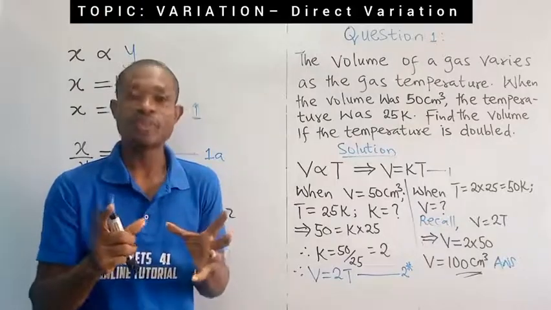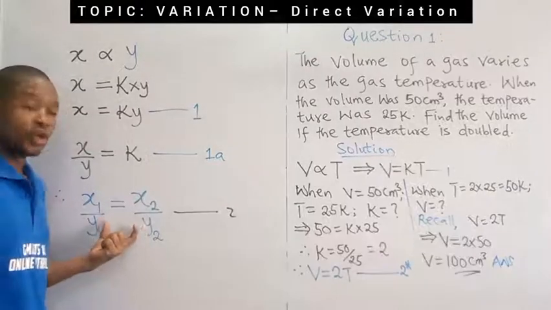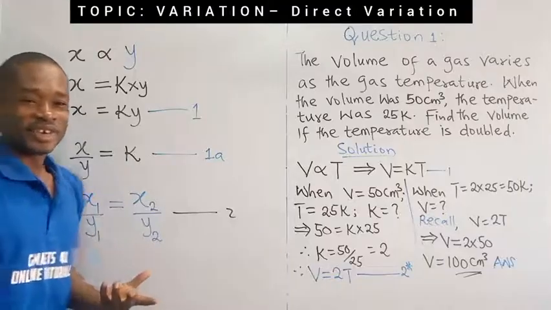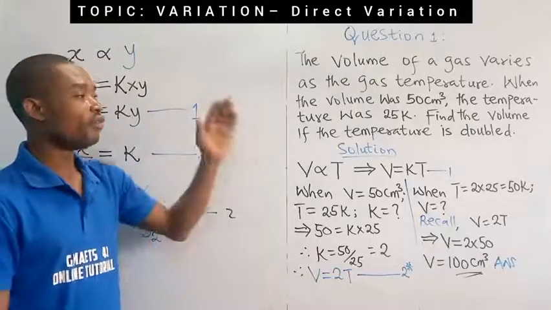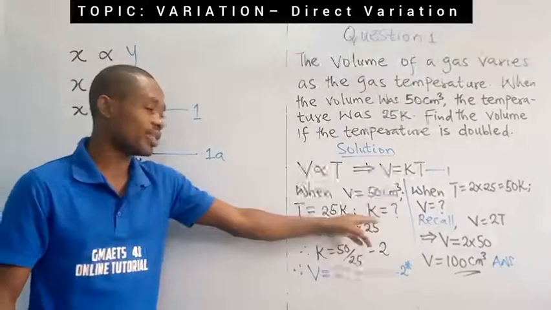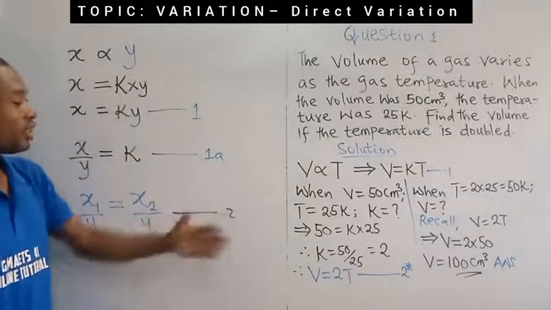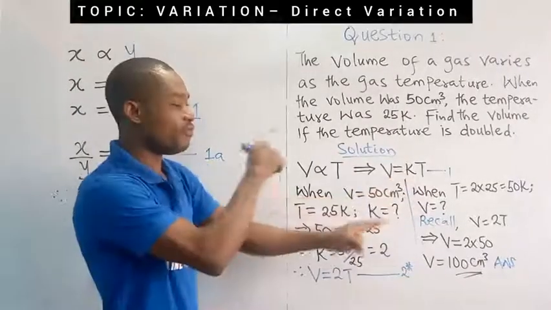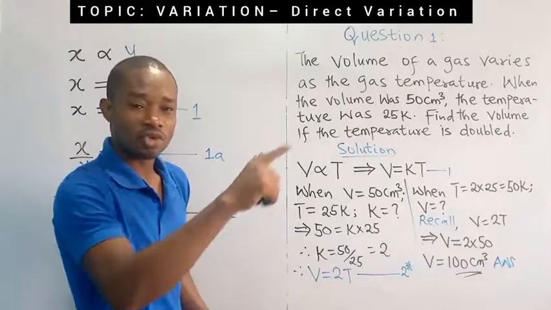You can see how simple handling this problem is. We could have decided to use this approach to still get the same answer directly. As a matter of fact, this is a Charles' law problem in chemistry under gas law. We could have used V1 over T1 equal to V2 over T2 to solve. In that case, I would not need to calculate K. All I have to do is establish this formula in this format. If I make K subject of the formula, I will get V over T equal to K, giving us V1 over T1 equal to V2 over T2.